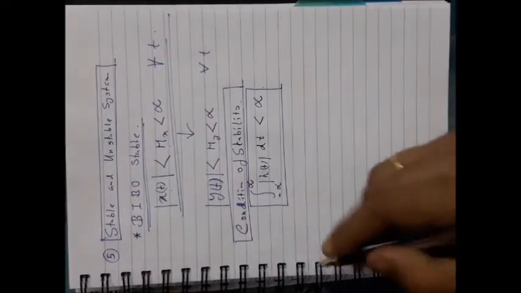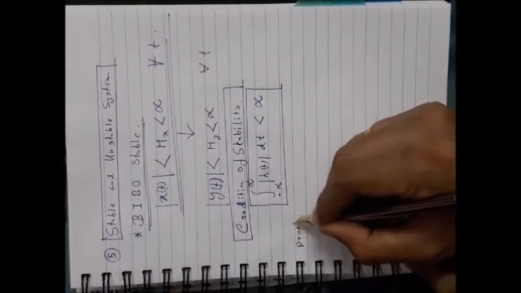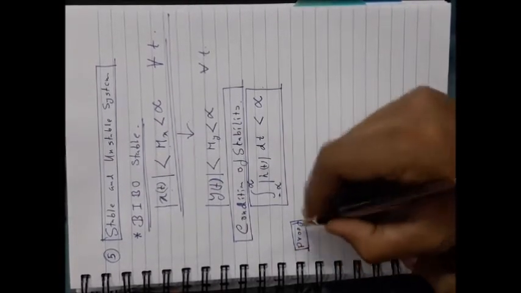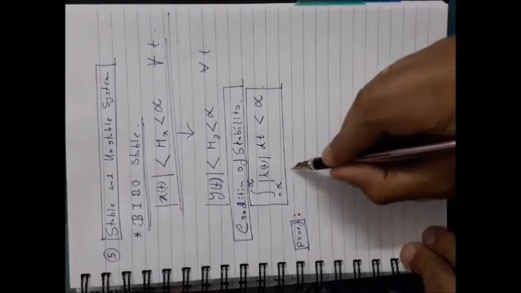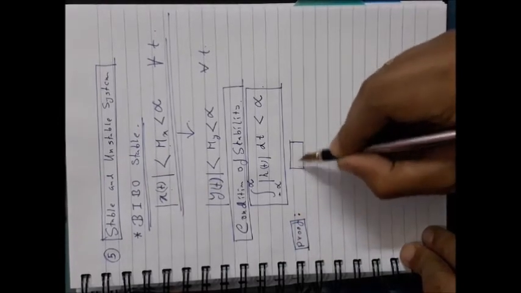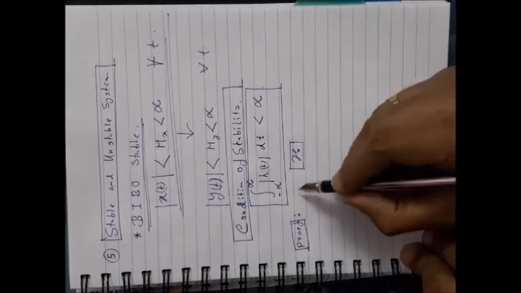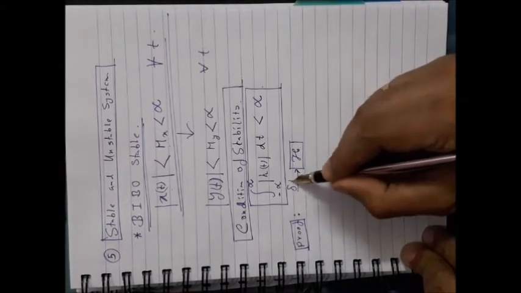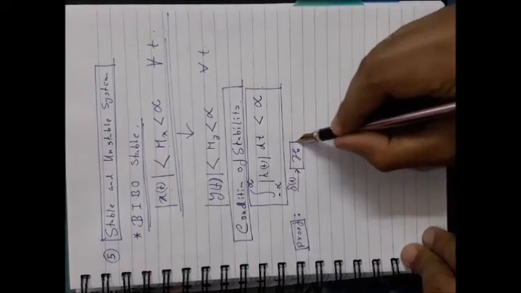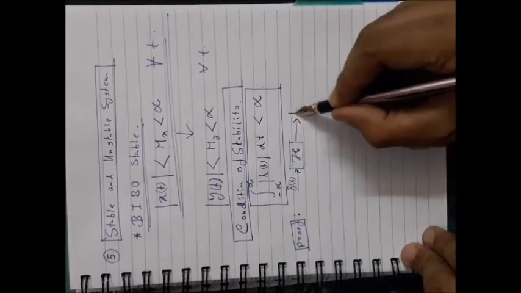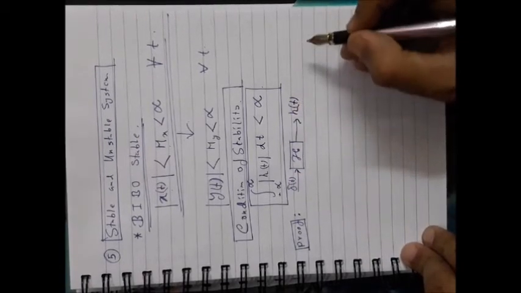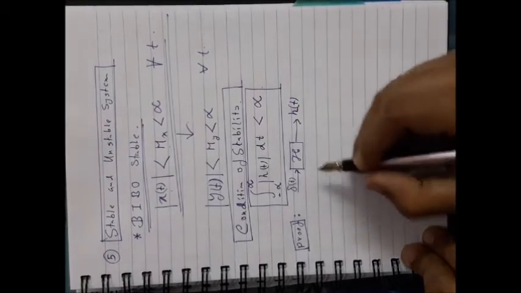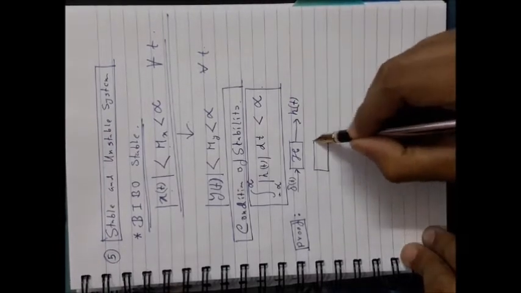Now how can you prove it? Proof of this particular stability condition. Suppose you have a system H. If you provide a unit impulse signal as the input, at the output you should obtain the impulse response. It is known. Again, take that system.